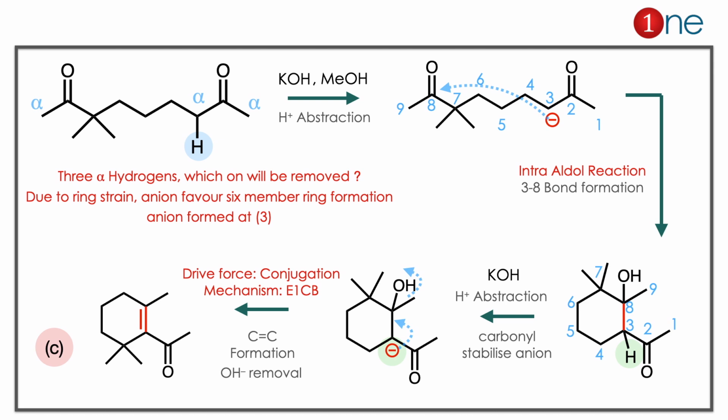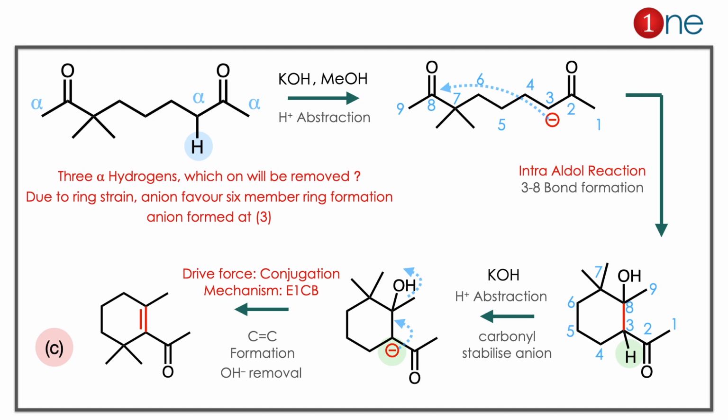Then it is removed, and an anion is formed there. The anion is stabilized by the ketone. Then the anion attacks intramolecularly. It attacks the 8 carbon. So a 3-8 bond formation occurs there, so the ring size is defined. So the 3-8 ring is formed and you have an alcohol and a hydrogen.